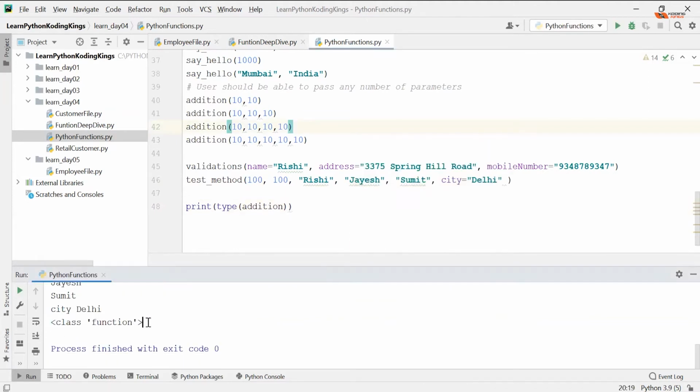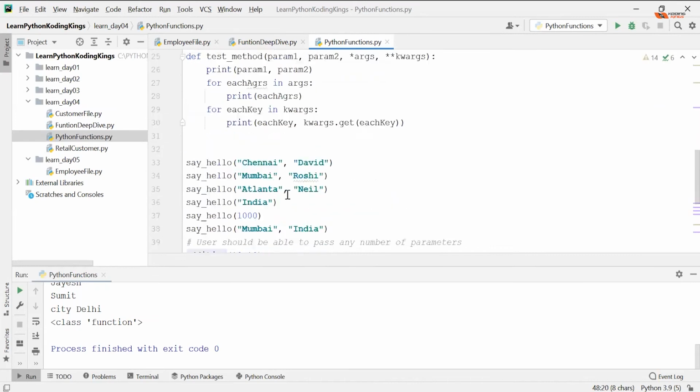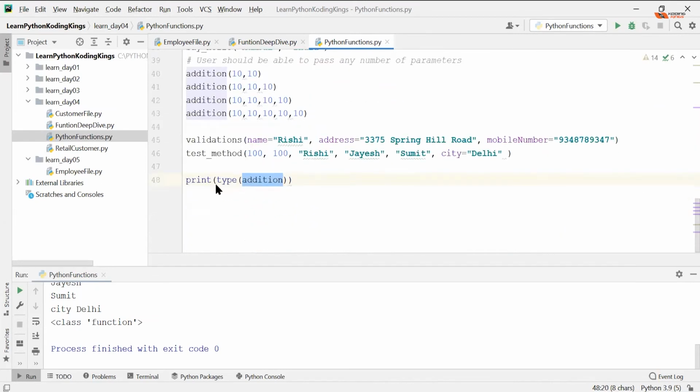and what you get is class function. So remember that when I'm defining a function, when I'm defining a method inside a structural Python program without a class, even the method is also an object of a class. Addition is also an instance of the class function.